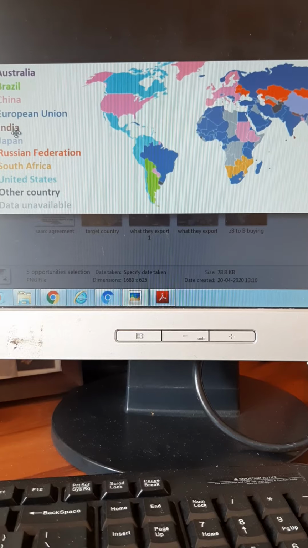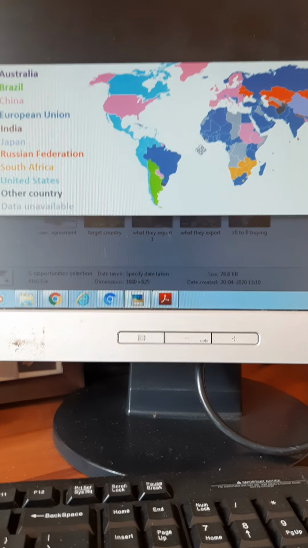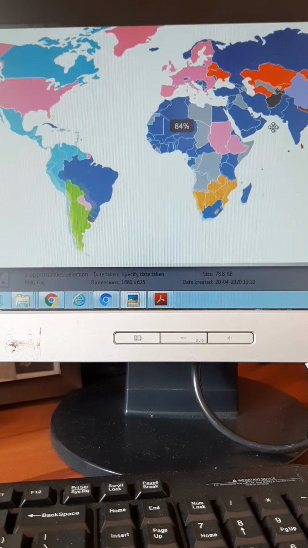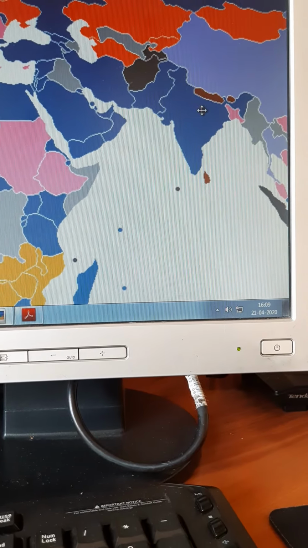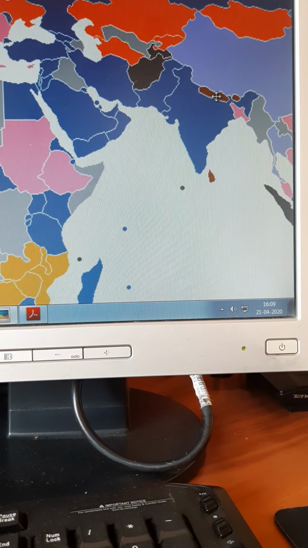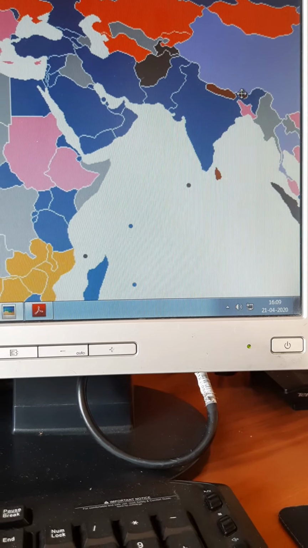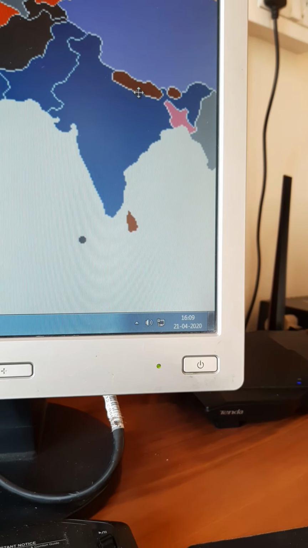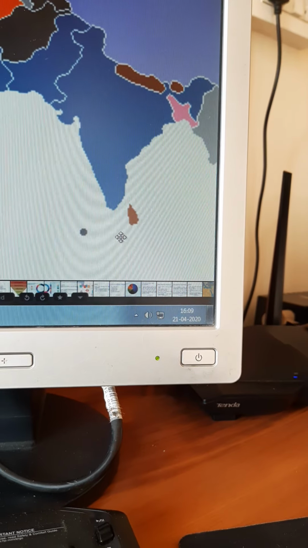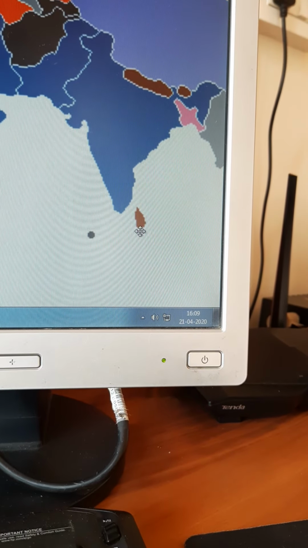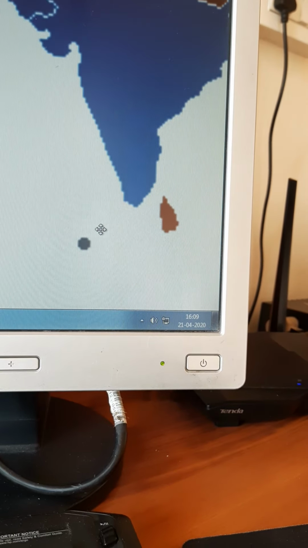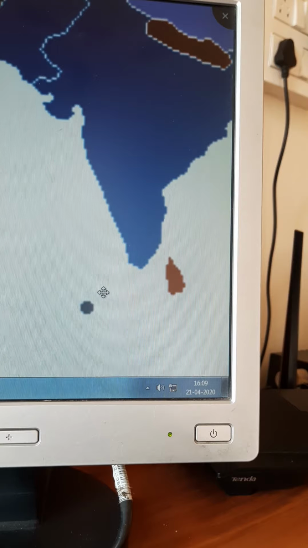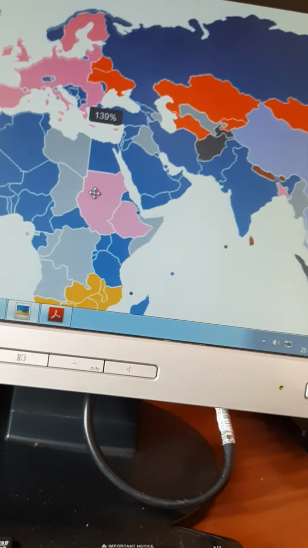Look at India now. Let us look at India. So India is brown. See this. So the imports from India are to these countries: Nepal, Bhutan, Sri Lanka. You see? So they get all their imports from India.